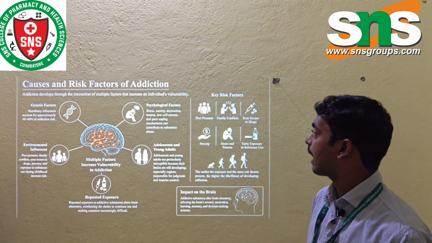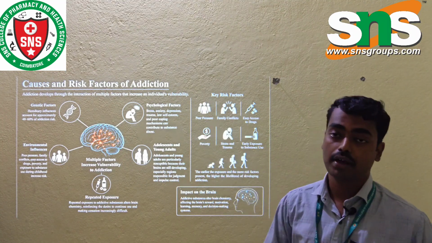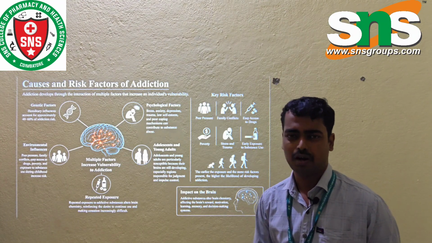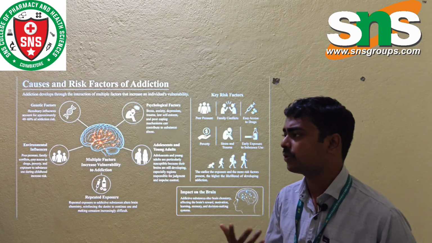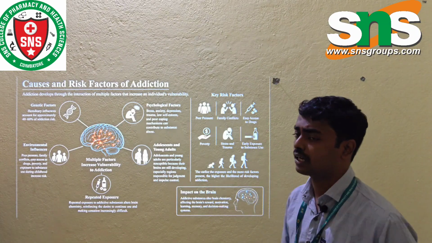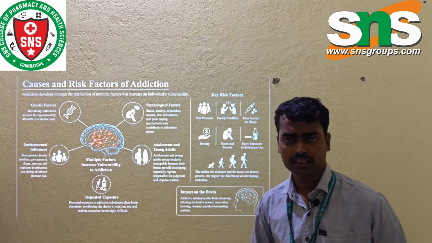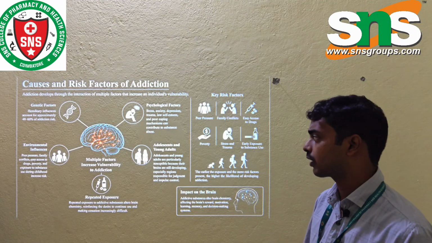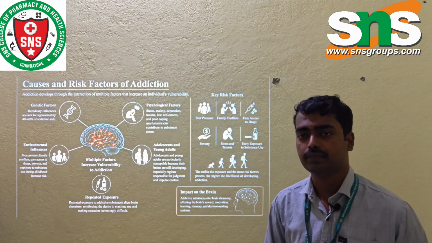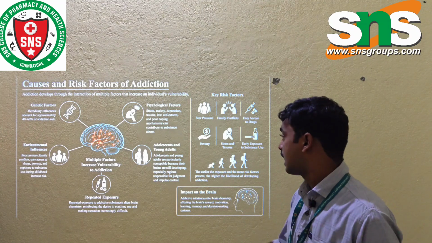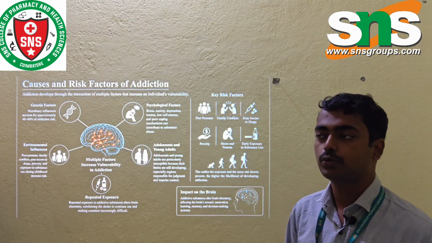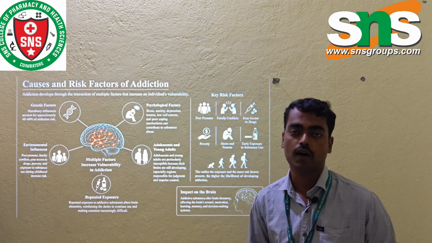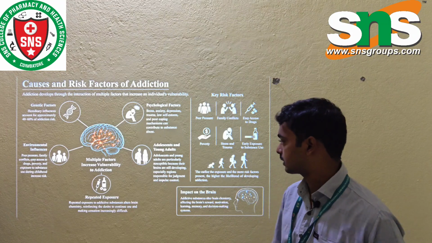Next, the key factors of addiction. Peer pressure and family conflict: when there are fights or arguments in the family, people can easily go into an addiction. Easy access to drugs: when drugs are accessible everywhere, a person can easily consume or get them. Poverty: due to poverty, people get depressed and take drugs. Stress and trauma: to avoid or forget stress and trauma, a person may consume alcohol or nicotine, which can cause addiction.